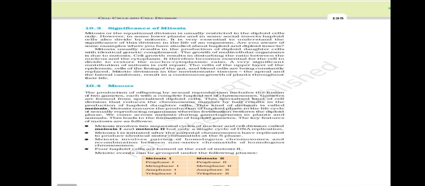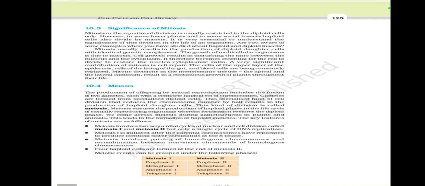This specialized kind of cell division that reduces the chromosome number by half results in the production of haploid daughter cells. This kind of division is called meiosis. Meiosis ensures the production of the haploid phase in the life cycle of sexually reproducing organisms, whereas fertilization restores the diploid phase.